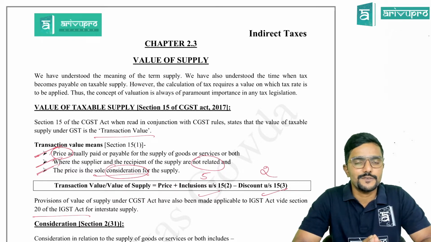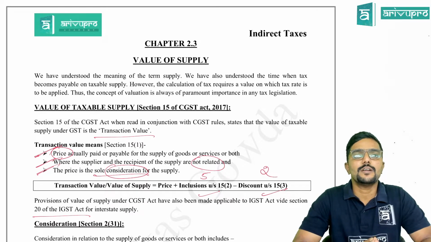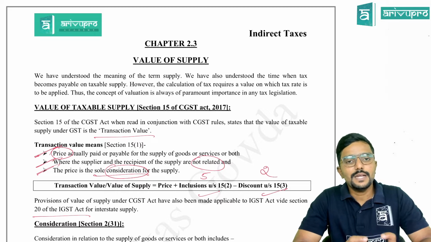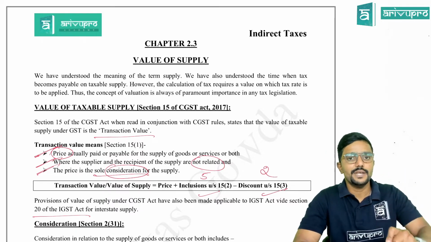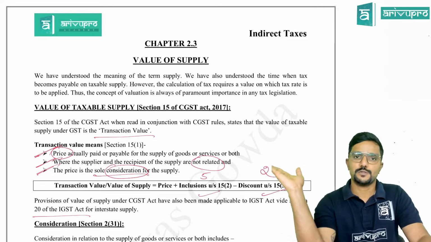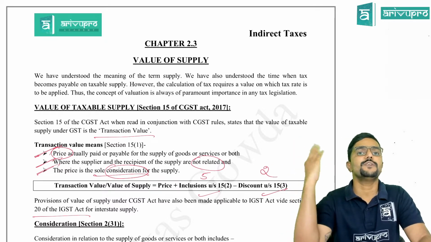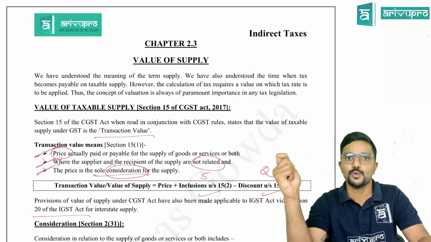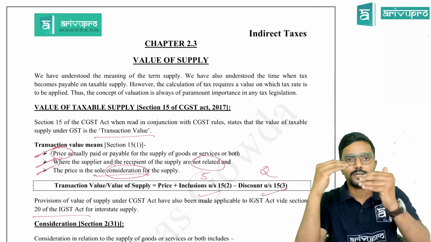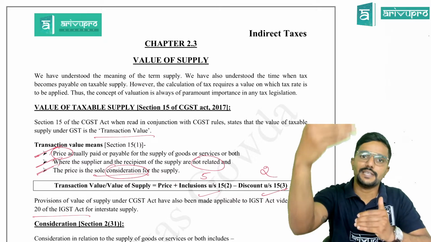There are 2 types of discounts. If conditions are satisfied, we will reduce it while calculating the value of supply. Whenever value of supply cannot be determined as per section 15.1 to 3, then we will go to valuation rules. That is what is covered in 15.4 and 15.5. 15.4 and 15.5 give the connection to valuation rules, guys. Those 2 provisions we would be covering in the next class.